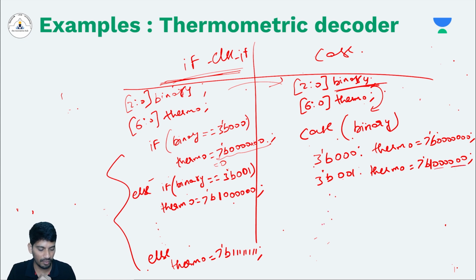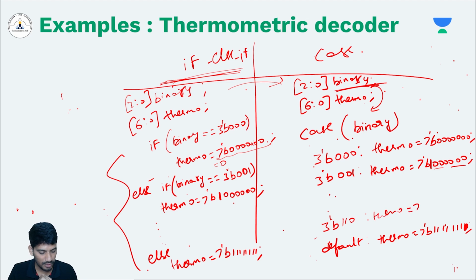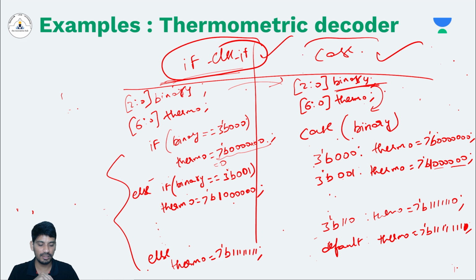Similarly, you write all the possible combinations up to 6, and you can write the default statement as thermo is equals to 7-tick binary 7 ones. Here thermo will be 7-tick binary, all 1. Okay, by this way, we can design a decoder using either nested if else if or case.